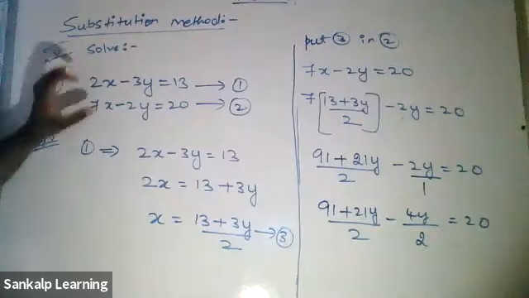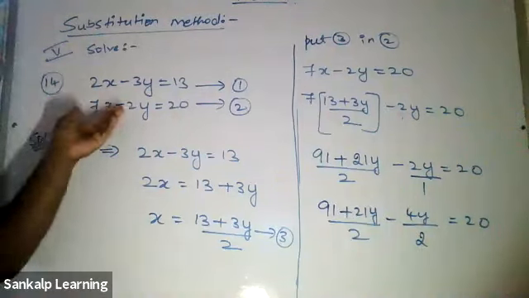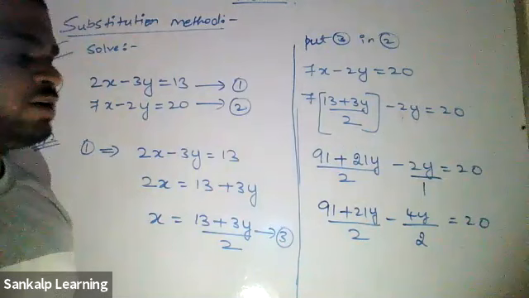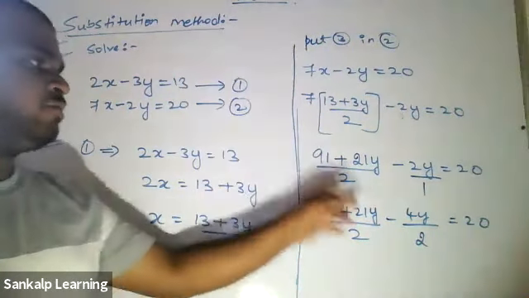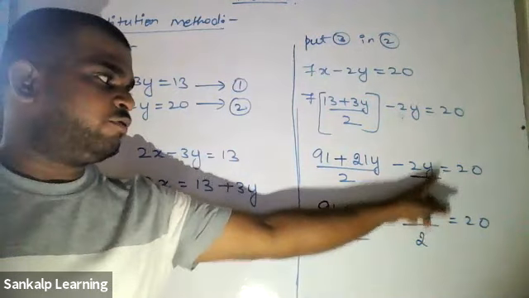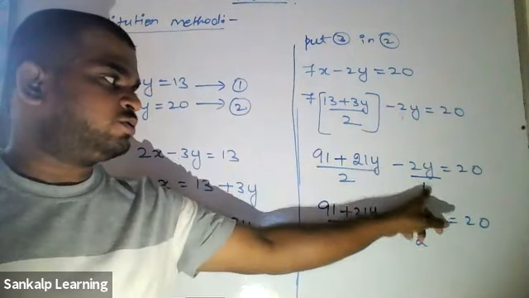So equation 1 and 2, take equation 1, solve for x. Substitute back in equation 2. So we have to take the LCM. Most of the time you have to take LCM. What is the LCM of 2 and 1? 2. So how do I make this 2? Multiply by 2 for both numerator and denominator. 1 into 2 is 2, 2 into 2 is 4.